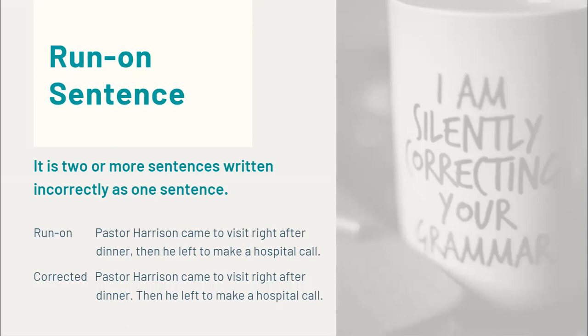So those are ways on how we can correct run-on sentences. We divide one sentence with a period, making them two sentences. Another technique is taking away the comma that joins two sentences and punctuating it correctly, as you have seen in the second example.